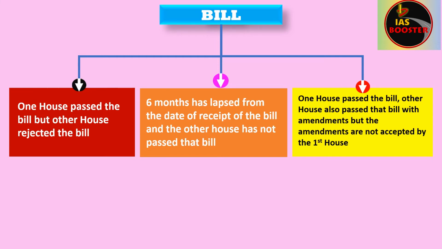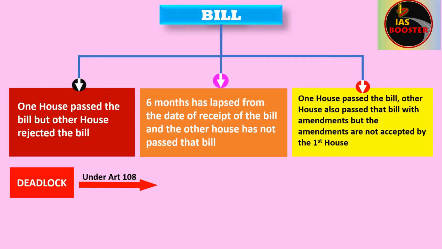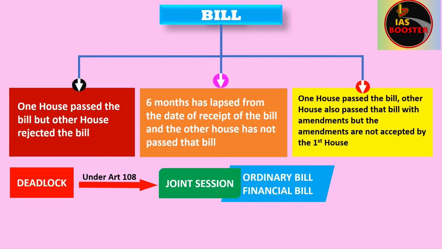So when this type of disagreement happens in the parliament while passing a bill, we call this disagreement simply a deadlock. And when there is a deadlock in the parliament regarding the bill, then under Article 108, the President of India will summon the parliament for a joint session. And while we were discussing the different types of bills, we have already known that joint sessions are allowed only for ordinary bills and financial bills.